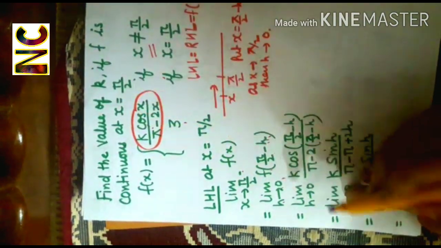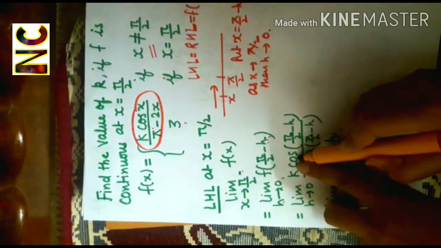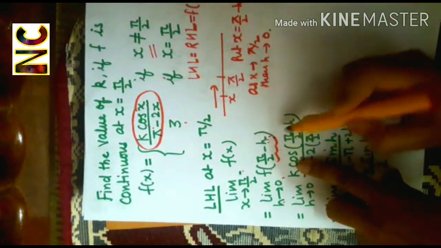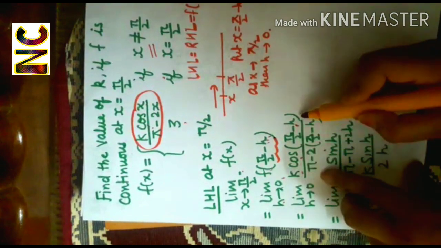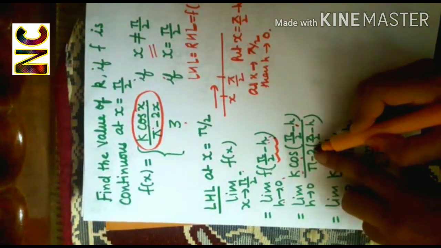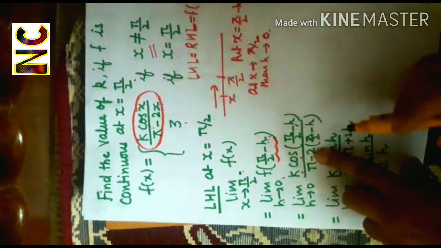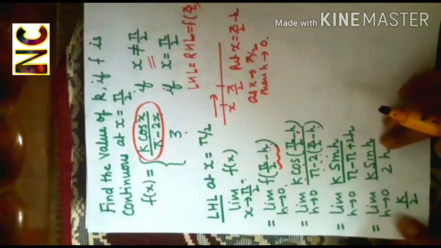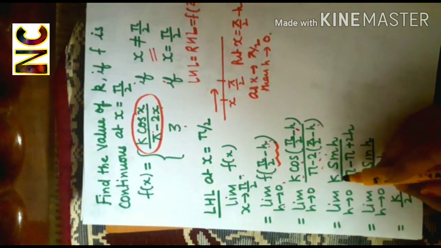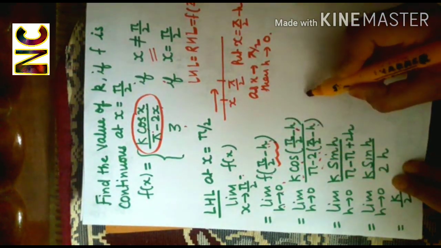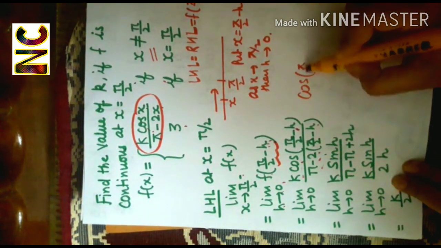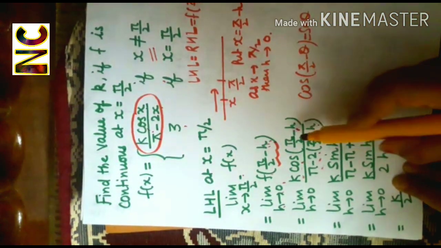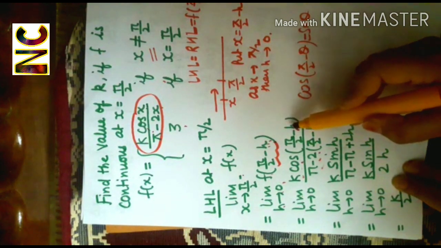So I'll get limit k cos x, replace x with pi by 2 minus h, divided by pi minus 2x, again replace x with pi by 2 minus h. So I'll get limit k, yes, cos(pi by 2 minus theta) is equal to sine theta, and role of theta is being played by h.